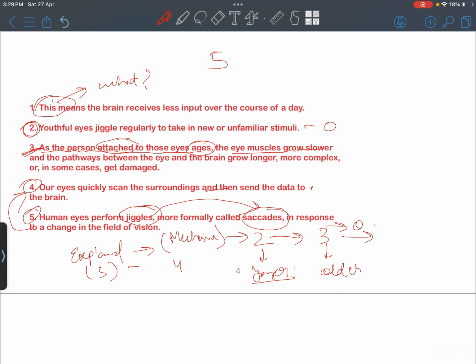And we can see that in the youthful days, the youthful eyes jiggle regularly to take in new or unfamiliar stimuli. So yes, definitely, in youthful eyes we do take this stimuli very spontaneously, and as the person attached those eyes ages, so we can see there is a transition from 2 to 3, from that youthful stage to that aging stage. So 3, and finally this means the brain receives less input over the course of a day.